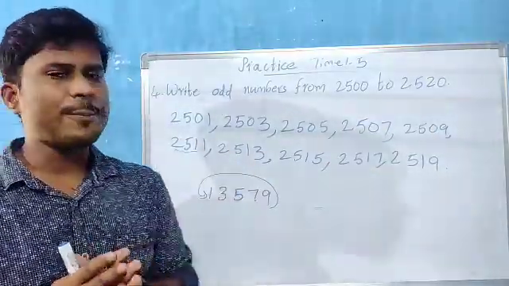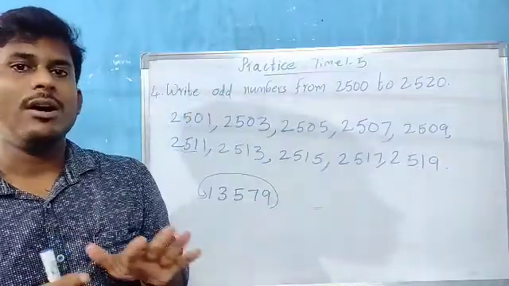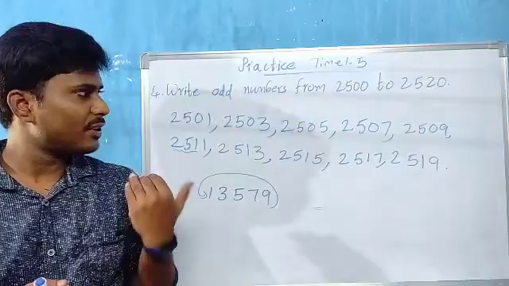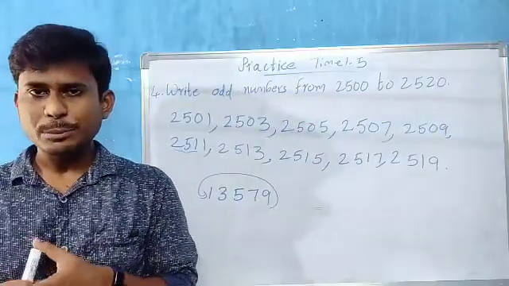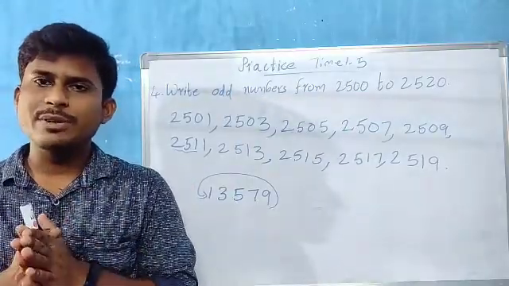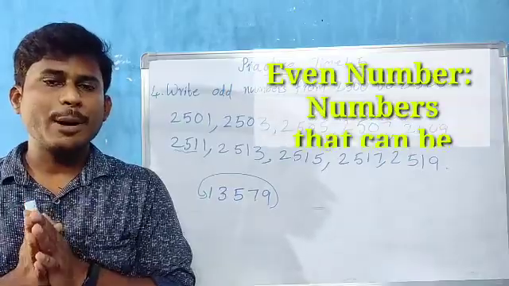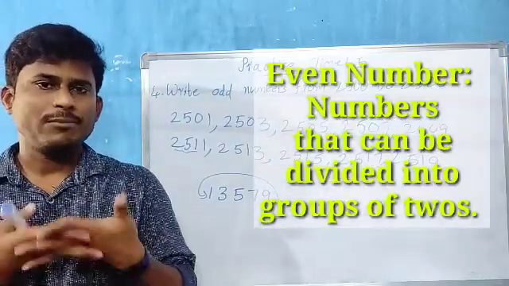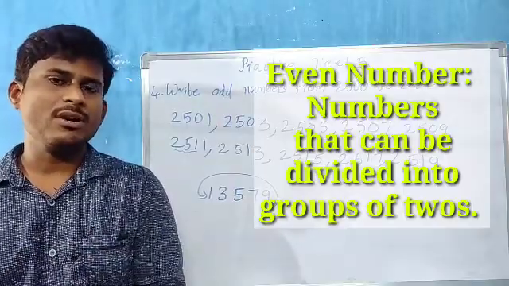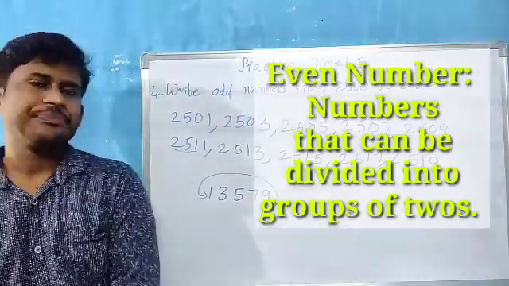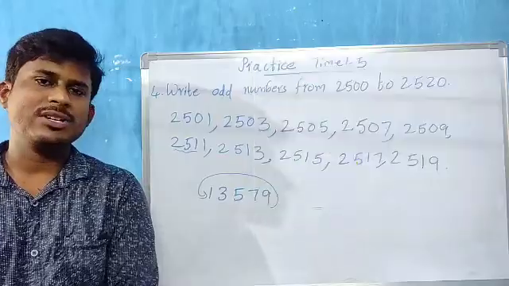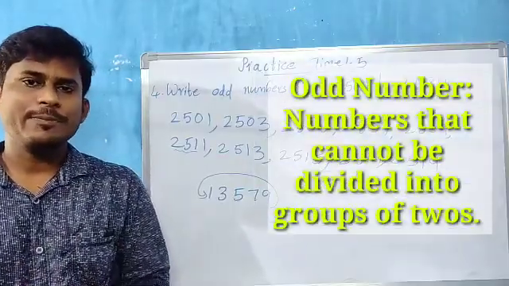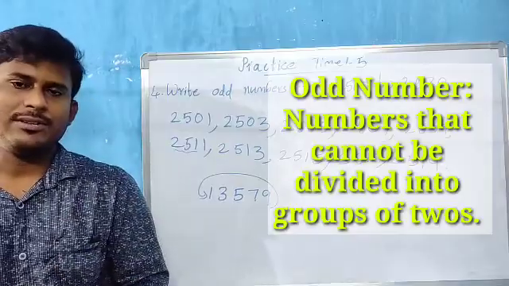So this is how we form even numbers as well as odd numbers, children. Once again let us revise all the rules of even numbers and odd numbers, children. What is meant by even number, children? If any number can be divided into groups of 2, then it is called an even number, children. Now what is meant by odd number, children? If any number cannot be divided into groups of 2, it is called an odd number, children.